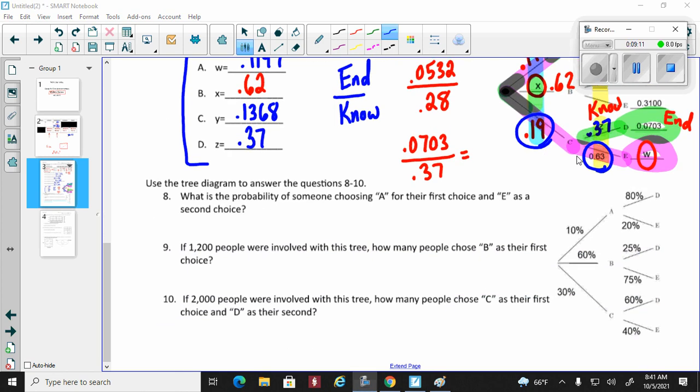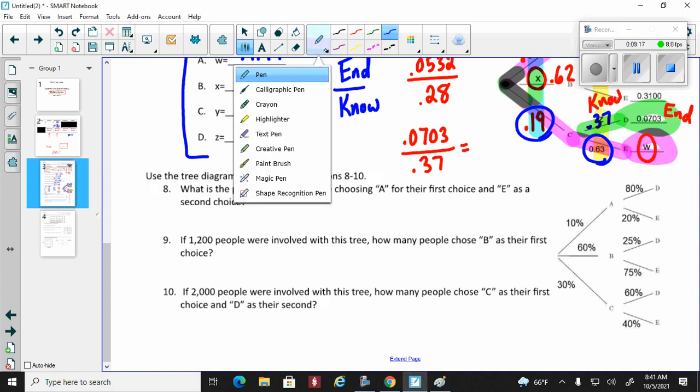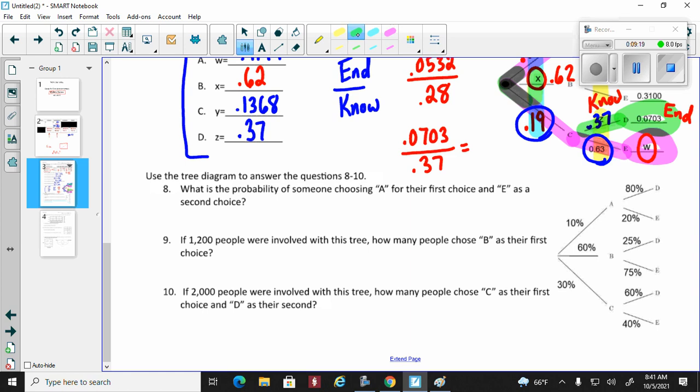Okay, question number 8 and 10. Let's get started. What is the probability that someone chose A for their first choice and then E as their second choice? All right. So A as their first choice is a 10% chance, and E is their next choice, which is a 20% chance. So very simply, I'm just going to multiply these two. So 0.10 times 0.20, I believe that ends up being 2%.